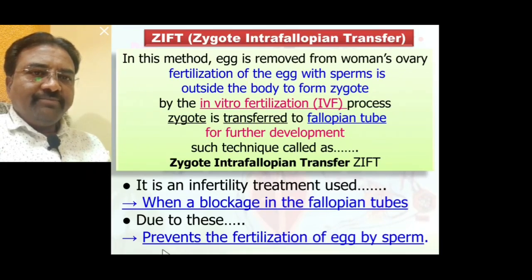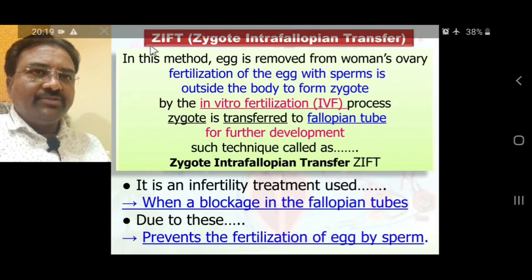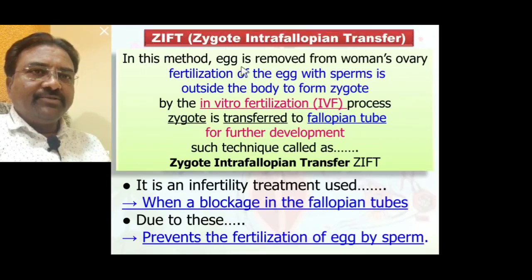So in a condition where fertilization of the egg by sperm is prevented, the zygote intrafallopian transfer technique is the most important, because in this process the egg is removed from the woman's ovary, fertilized with sperm outside the body to form a zygote by in vitro fertilization, and such a zygote is transferred to the fallopian tube for further development.